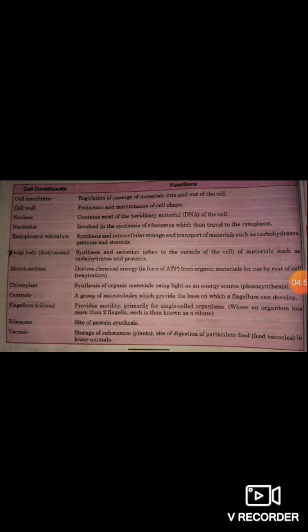And the next cell organelle, endoplasmic reticulum. The main function of endoplasmic reticulum is synthesis and intracellular storage and transport of material such as carbohydrates, proteins, and steroids. Golgi body, that means dictyosomes. The main function of dictyosomes is synthesis and secretion, that means outside of the cell, of materials such as carbohydrates and proteins. And the next cell organelle, mitochondria.